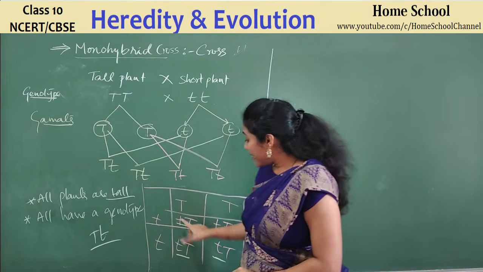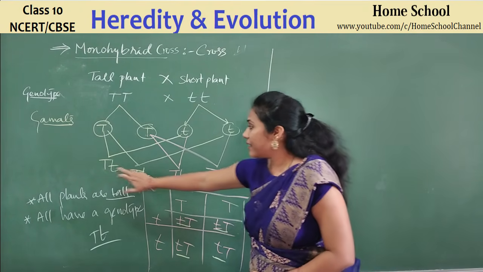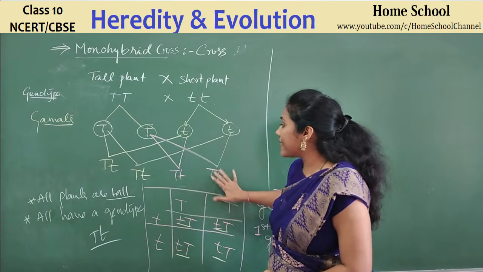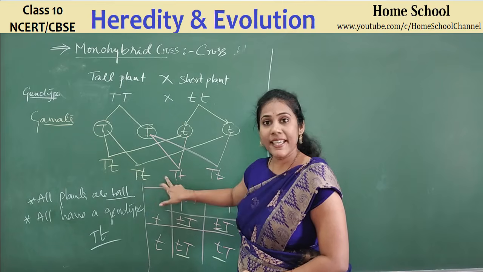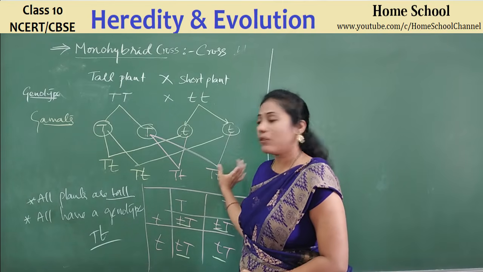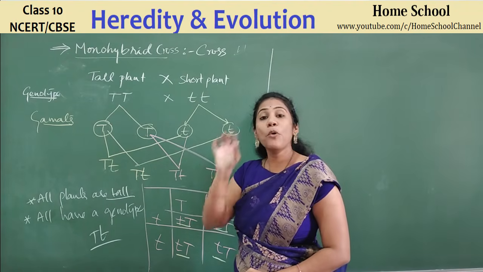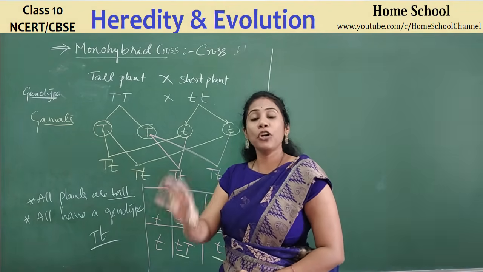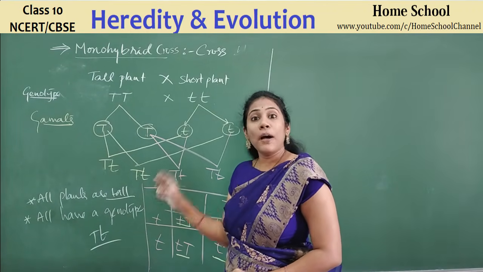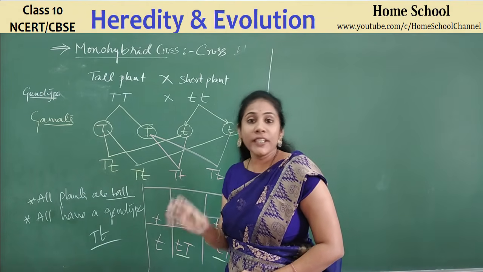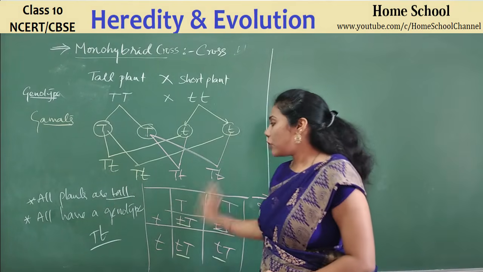See the new plants. They also have a gene for dwarfness. Yes or no? All baby plants actually have a gene for dwarfness, guys. Small t is there, but still they are not short. It may be because this capital T gene is more expressive. It is more dominant. He called that gene the dominant gene. So the dominant gene will get expressed more in the future generation. That's the reason all plants are tall here.